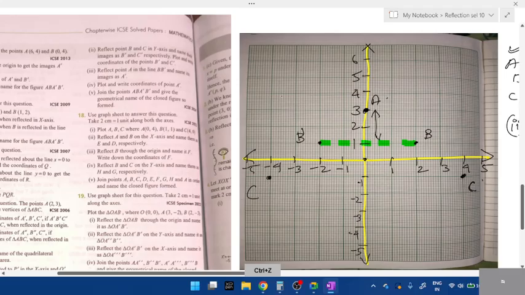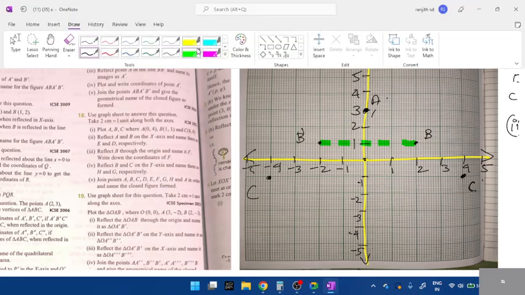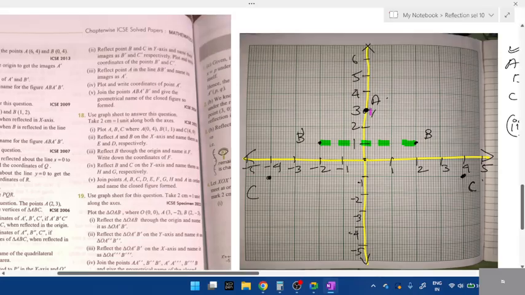Once again, I'll explain. A reflects at B, B dash, students. Concentrate. A reflection is in B and B dash. So I'll use this number line from A, 1 and 2. Okay, there are two boxes difference. And from this green line, again I'll take two values, 1 and 2. Your answer lies here.